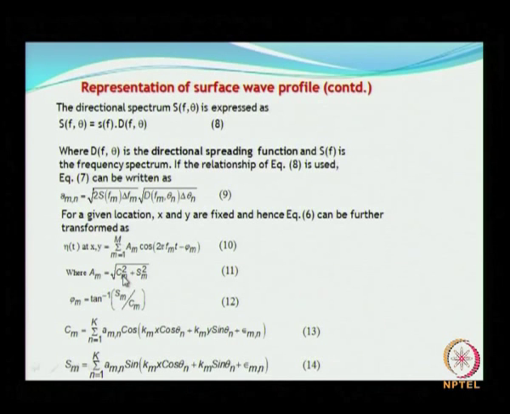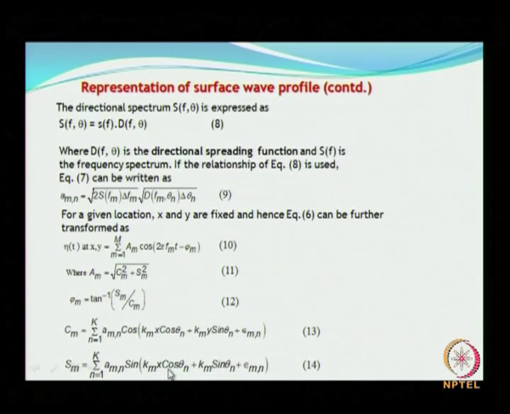Now these are fixed and hence equation 6 can further be transformed as eta at any location x and y as a summation shown here, where this is a summation of the frequency components, the directional components are coming into the picture here.